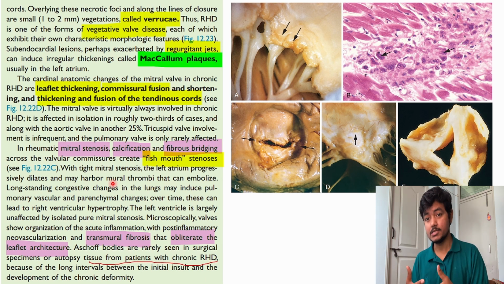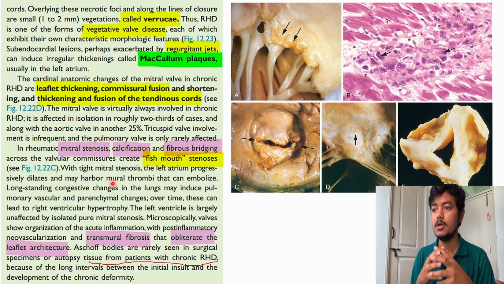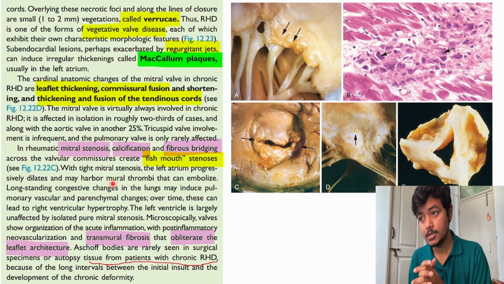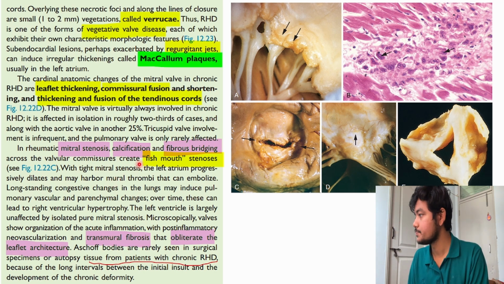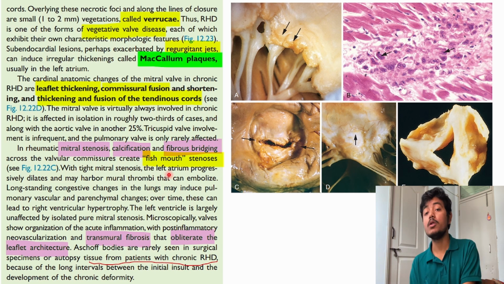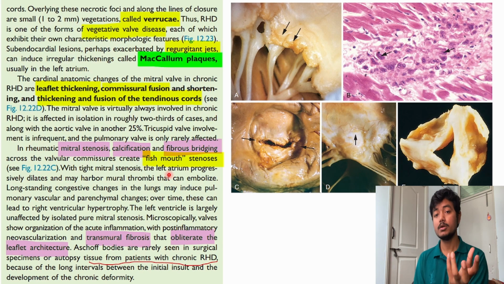And if there is stasis anywhere in the body, and if the person is not healthy enough, the coagulation system is not healthy enough, then there will be formation of thrombus because of the deposition of fibrin and every other component required in coagulation. Because of this, there will be formation of thrombi which can embolize. So thrombus emboli, what is that?